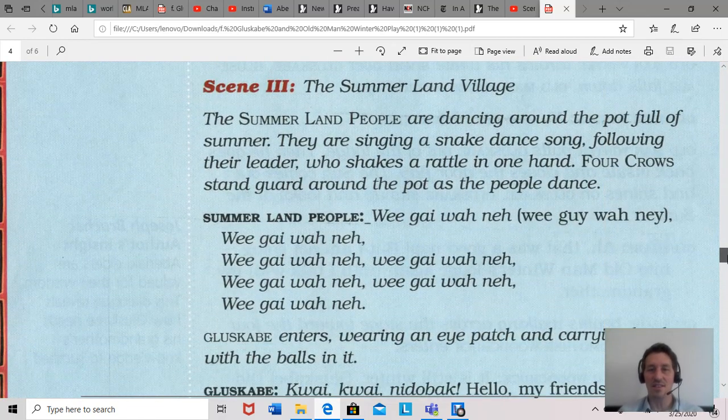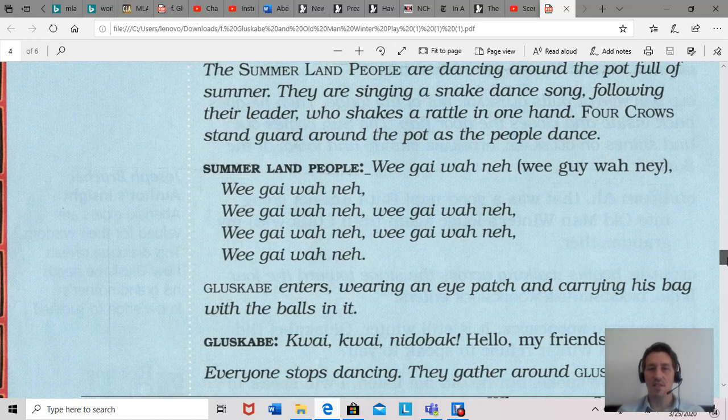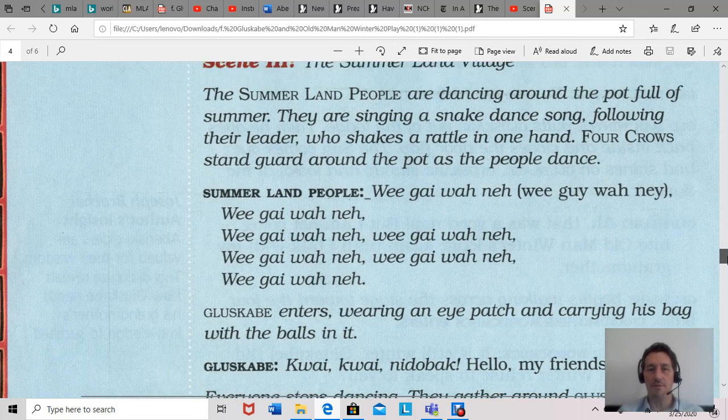Okay, so here we are, Summerland Village. The Summerland people are dancing around the pot full of summer. They're singing a snake dance song, following their leader, who shakes a rattle in one hand. So rattle is this thing that you go,